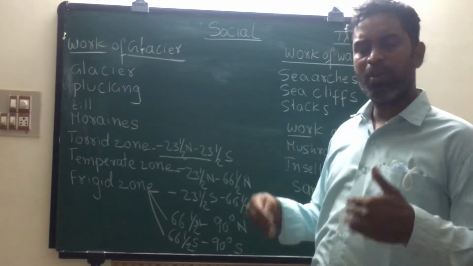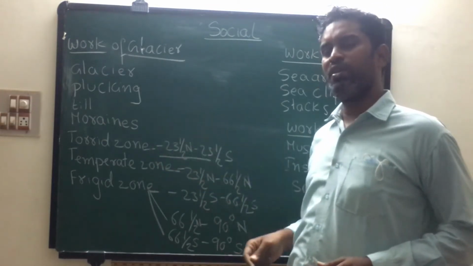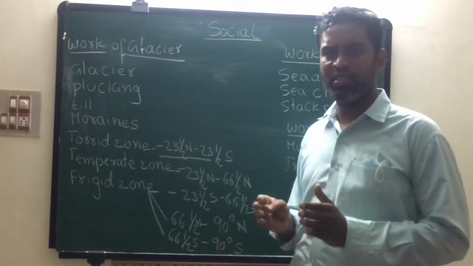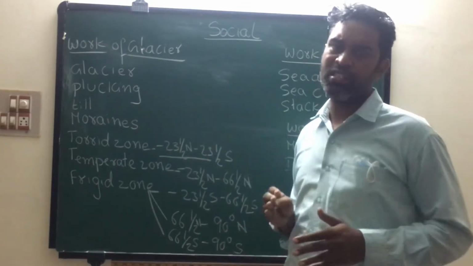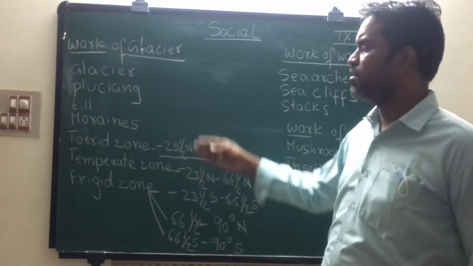So students, about these 3 regions, how they are, now we are going to discuss. Torrid zone, here the temperature is very high. Temperate zone, in this region the temperature is a little less. Frigid zone, here the temperature is very low, it may be in minus. Like this we will find different types of temperatures in these regions.